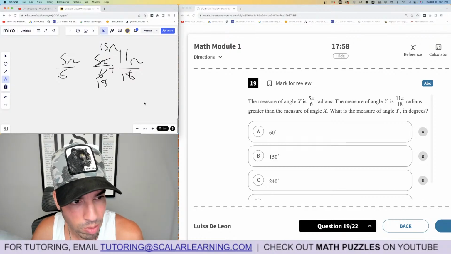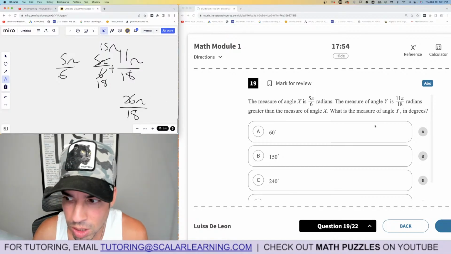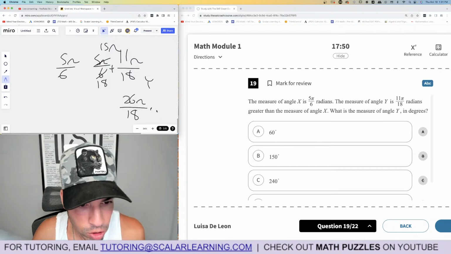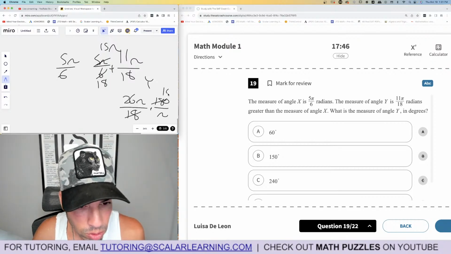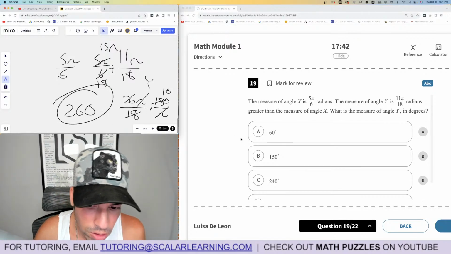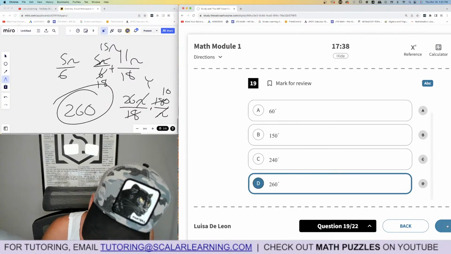Multiply top and bottom by 3. Add them together. We get 26 pi over 18. What is the measure of y in degrees? To convert to degrees, you multiply by 180 over pi. So this cancels out to 10 and 1. Those go away. 10 times 26 is 260. That's how you do it. Done. 260.